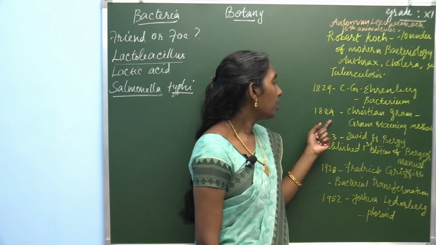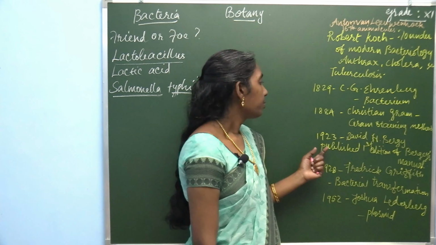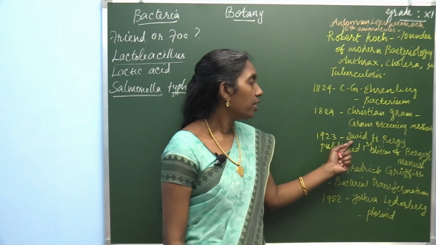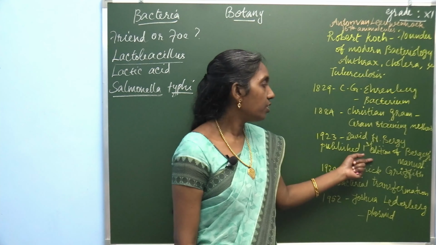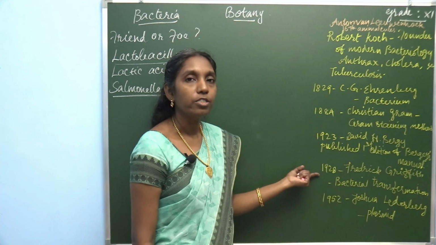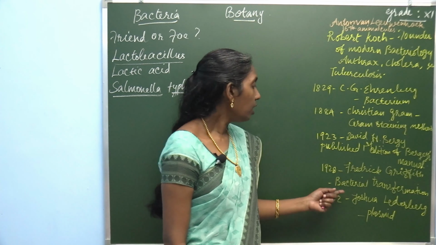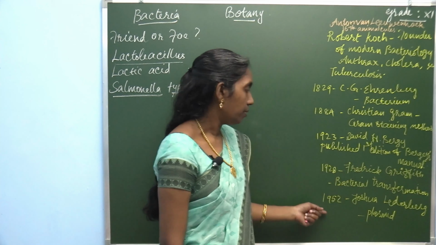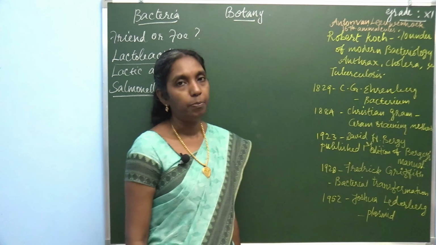In 1884, Christian Gram found out the method of Gram staining. In 1923, David H. Burgee published the first edition of Burgee's Manual. In 1928, Frederick Griffith introduced bacterial transformation. And in 1952, Joshua Lederberg found out plasmid.